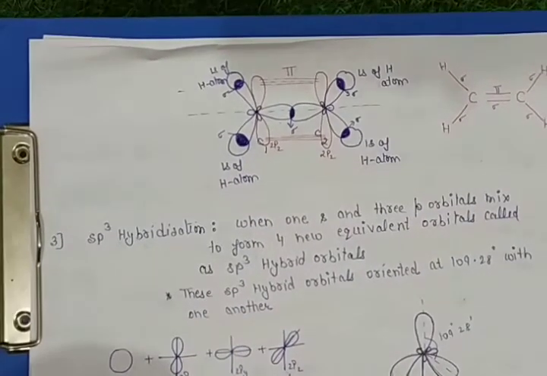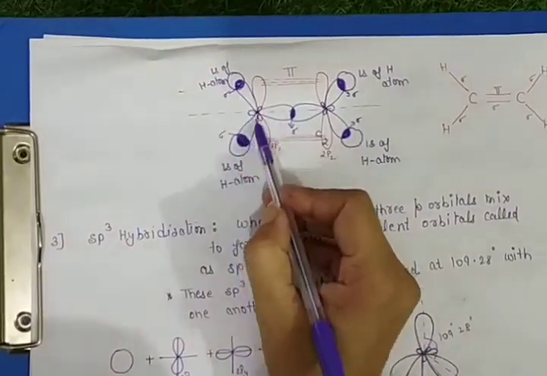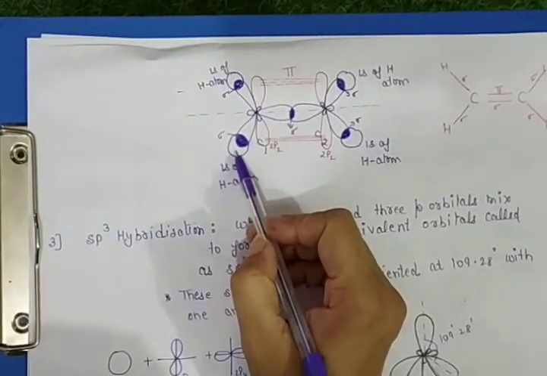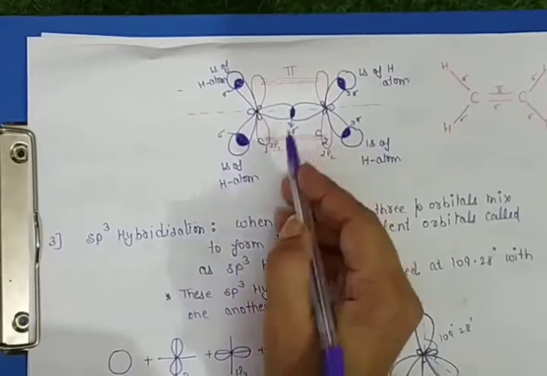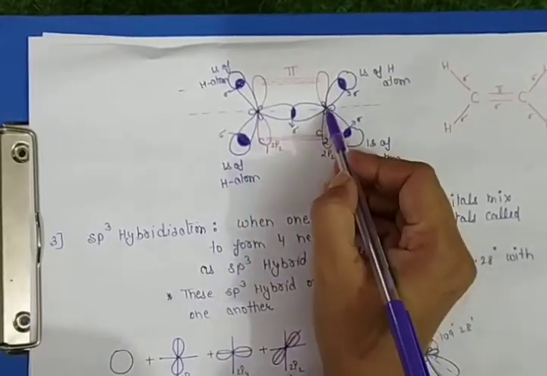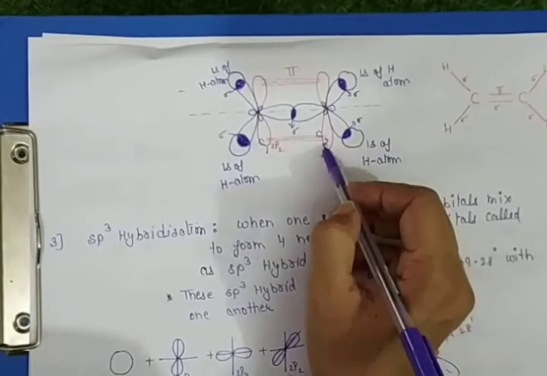This is the triangular planar orientation of the sp2 hybrid orbitals of C1 and the 3 sp2 hybrid orbitals of C2.